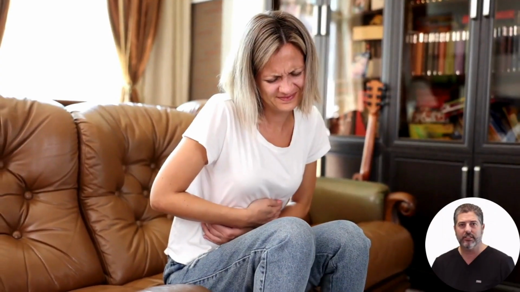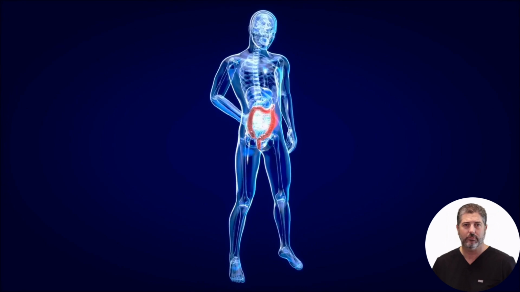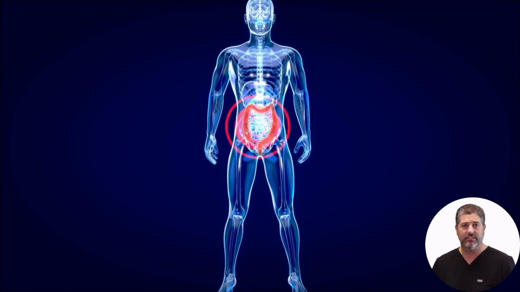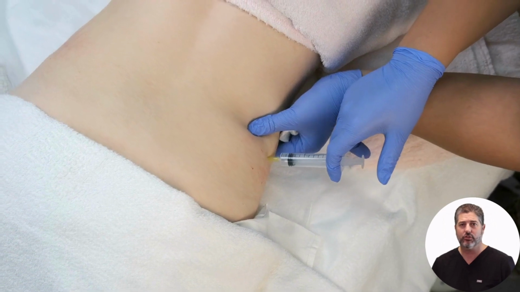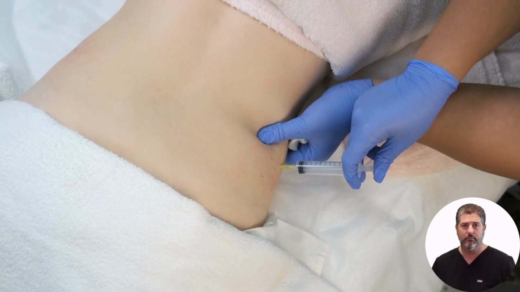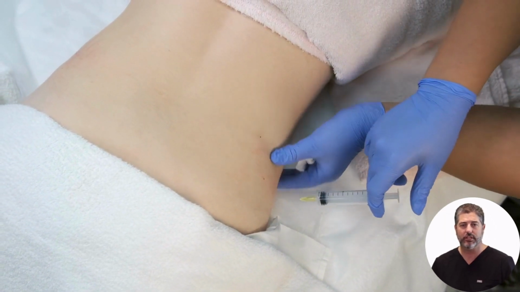A celiac plexus block is an injection that numbs the celiac plexus nerves to help manage abdominal pain. Under imaging guidance, an anesthetic is injected to block the celiac plexus nerves. The injection is used to treat chronic abdominal pain, most often due to cancer or pancreatitis.